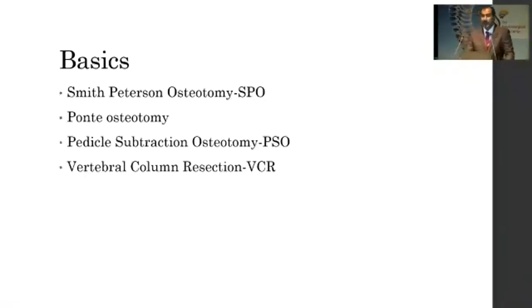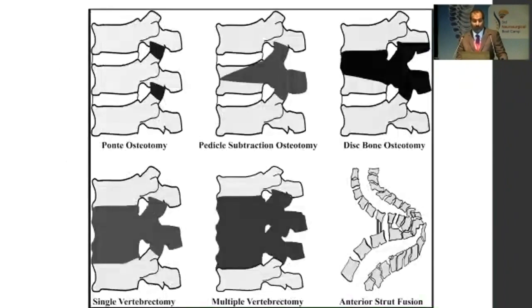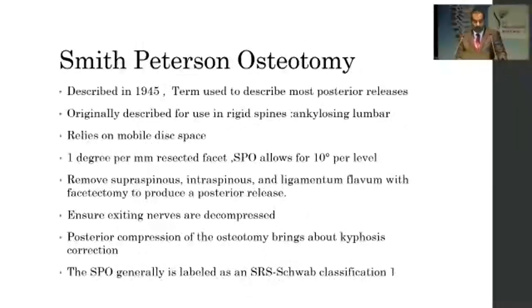So the basic osteotomies that we do are Smith-Petersen osteotomy, Ponte osteotomy, pedicle subtraction osteotomy, and vertebral column resection. This diagram shows the different bone resections that we do in different osteotomies, starting from Ponte to multi-level vertebrectomies. Smith-Petersen described his osteotomy in 1945.